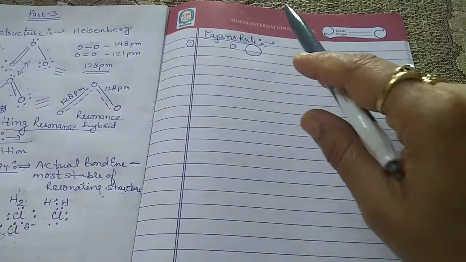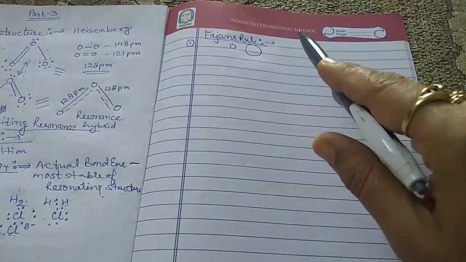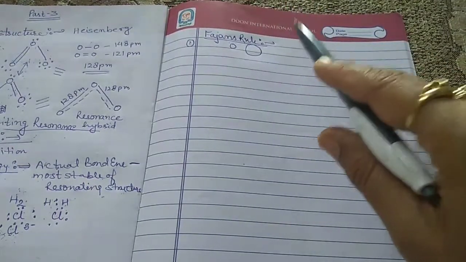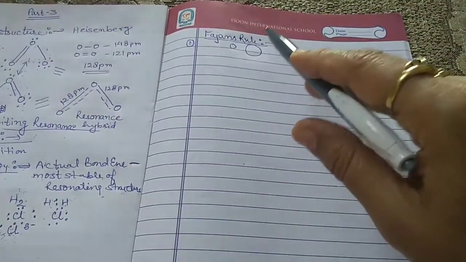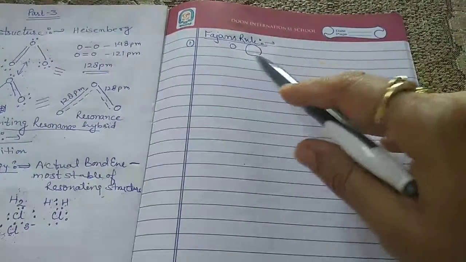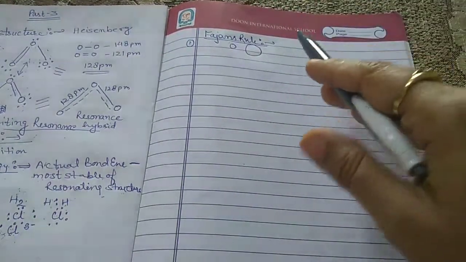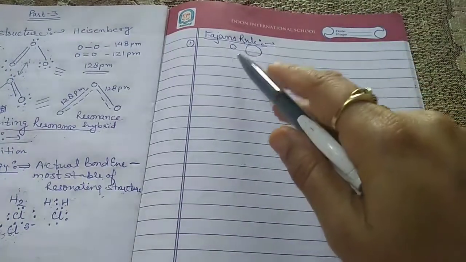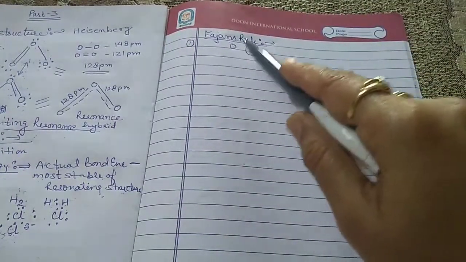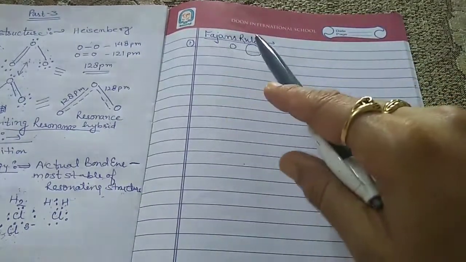The cation with the 18 electron shell configuration, that is, the inert gas configuration, causes greater polarization than the cation with the 8 electron shell configuration of the same size and charge.